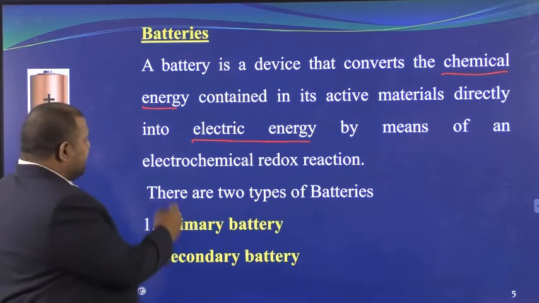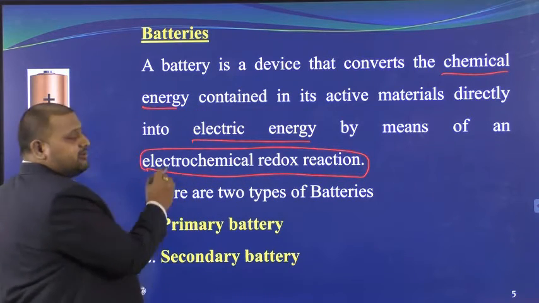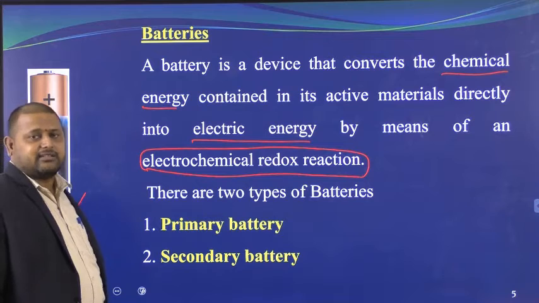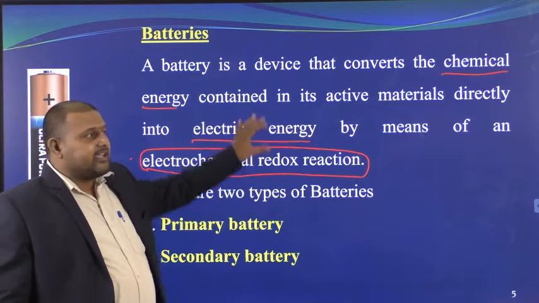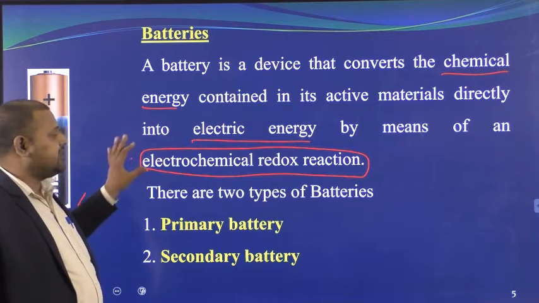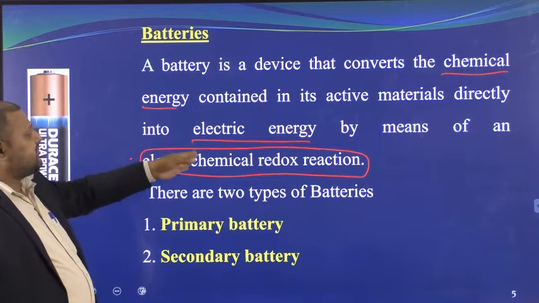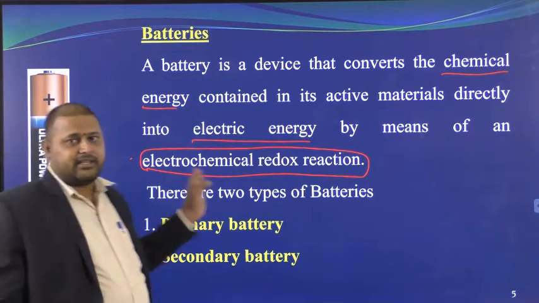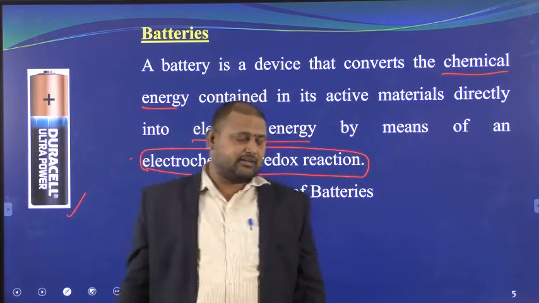How? By means of an electrochemical redox reaction. That is why we are calling them electrochemical cells. By means of an electrochemical redox reaction, chemical energy is directly converted into electrical energy, right? The device which converts this is called a battery. For example, here I showed you some batteries, right? This is a primary battery.